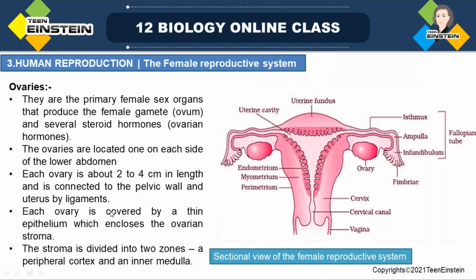And each ovary is covered by a thin epithelium. Each ovary, you can see here, is covered by a thin epithelium and that encloses the ovarian stroma. Inside the epithelium, the ovarian stroma is present. And this stroma is divided into two zones, a peripheral cortex and an inner medulla. Okay.